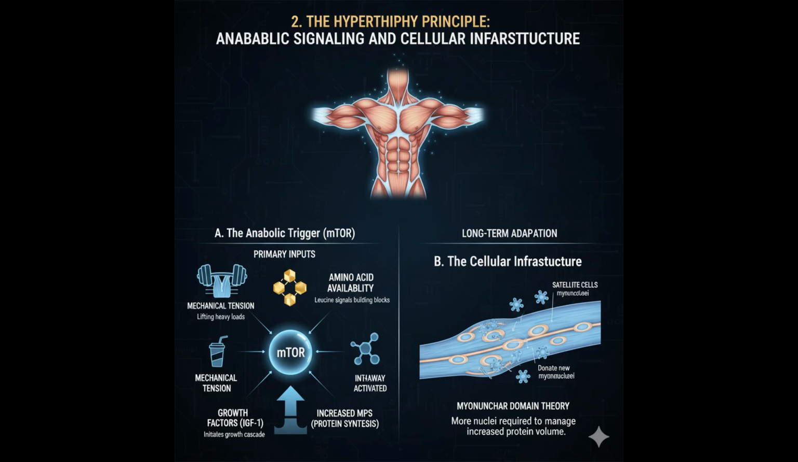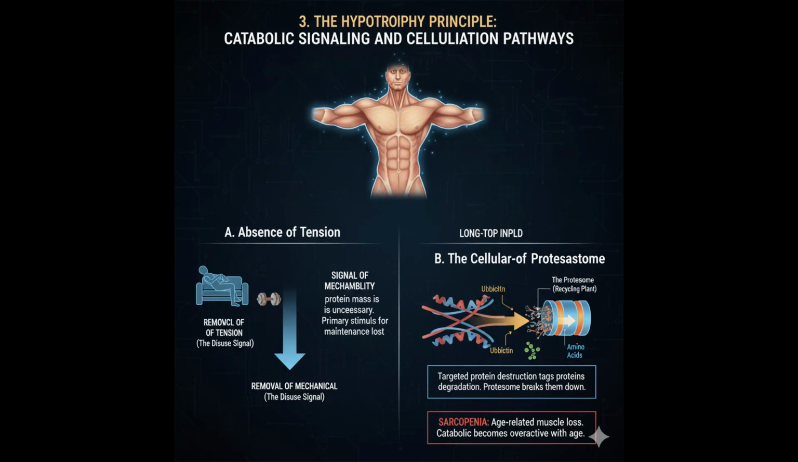Amino acid availability, specifically the presence of sufficient leucine, a branched-chain amino acid, acts as a signal to the cell that adequate building materials are present. Growth factors, signals like insulin-like growth factor 1 (IGF-1).